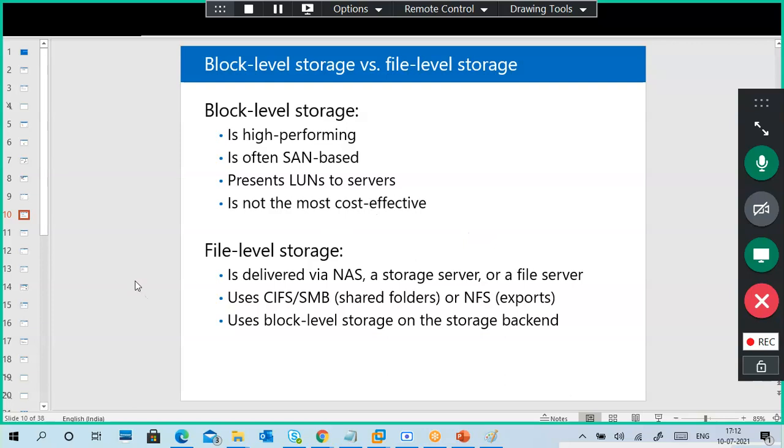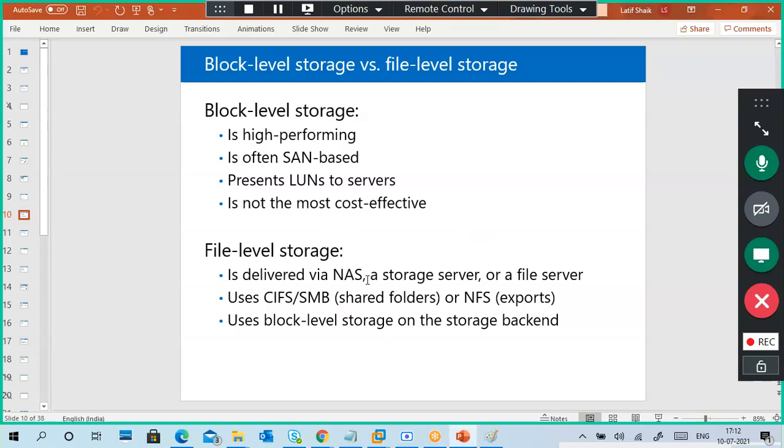Not most cost effective. Okay. File level is delivered via a SAN storage server or a file server, using CIFS, SMB shared folders. SMB means Server Message Block, which belongs to Samba. Okay, NFS exports. And the last one is always confusing.